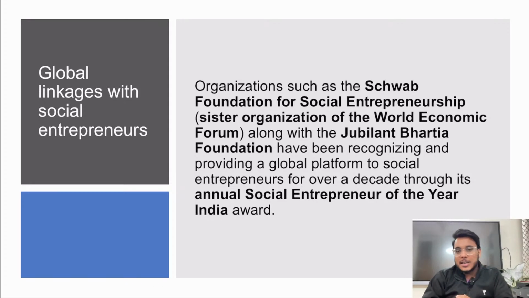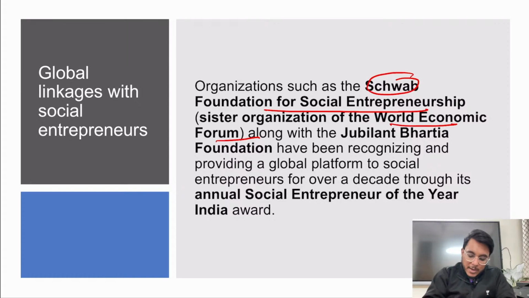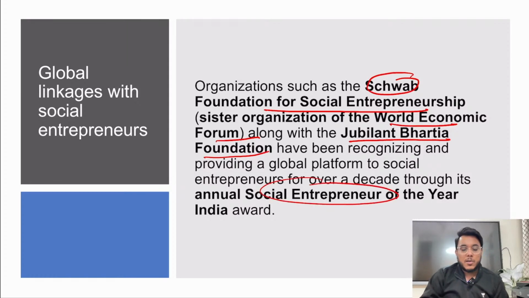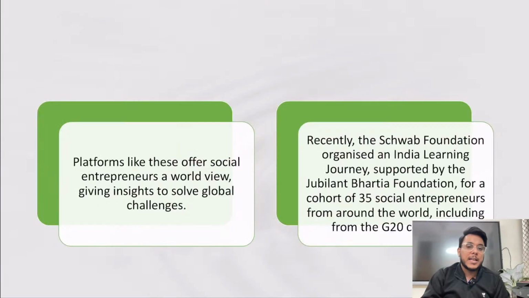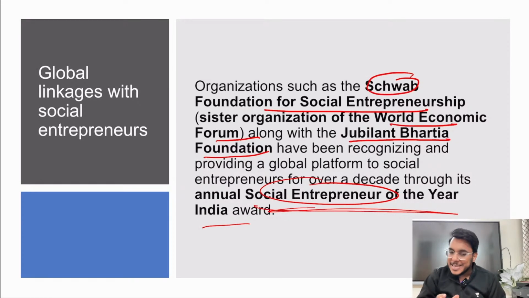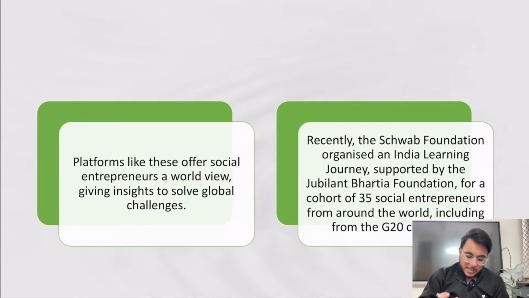Now guys, here in this particular article, there is one example that has been given, that is the Schwab Foundation for Social Entrepreneurship, which is a sister organization of World Economic Forum. Okay, so the Schwab Foundation is working with Jubilant Bhartiya Foundation, and by this particular thing, they are recognizing the social entrepreneurs. They are giving the platform to the social entrepreneurs, and the annual Social Entrepreneur of the India award is also being given. So basically, these kind of platforms can be used to showcase the social sectors. Okay, by that particular thing, they will get the global exposure.